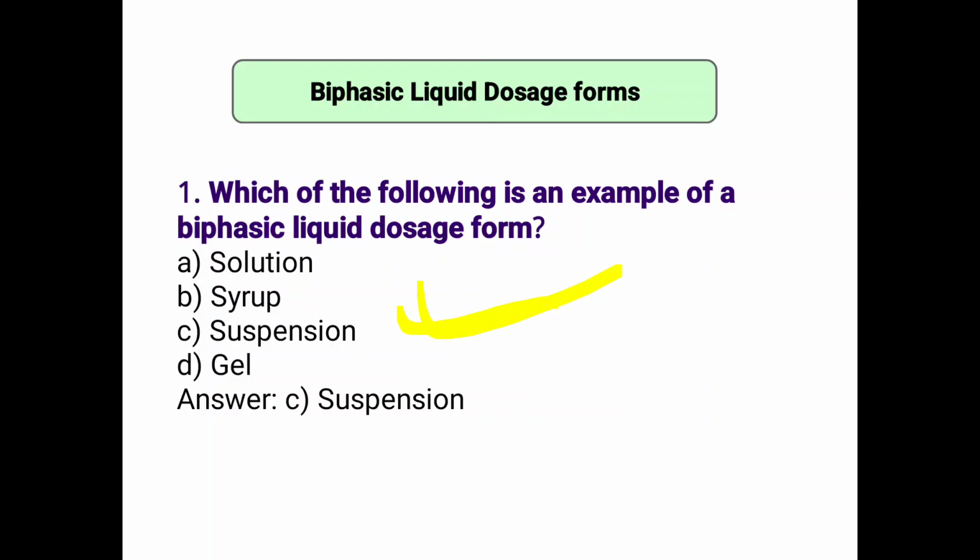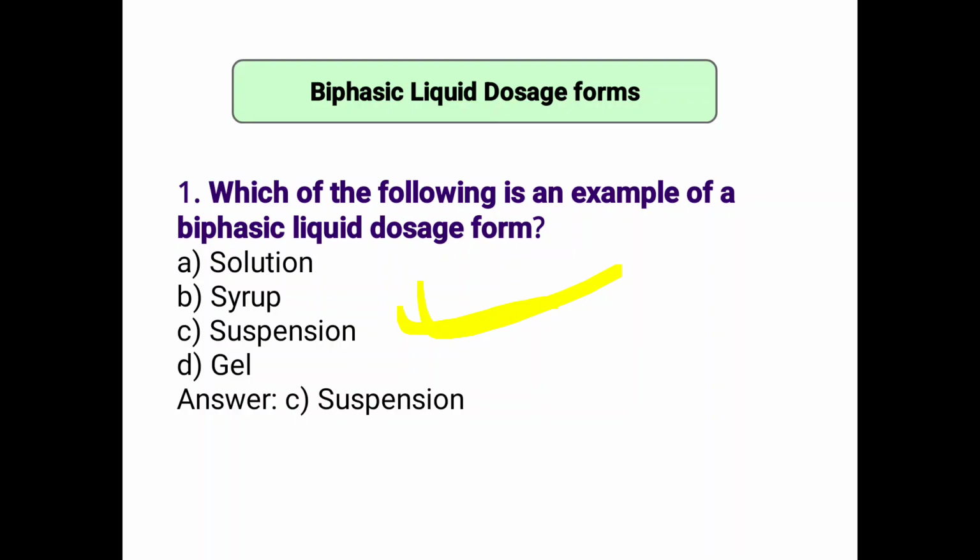So suspension is a biphasic liquid dosage form in which solid is dispersed in a liquid medium. Coarse dispersion. Suspension is one type of dispersion. Dispersion has three types: coarse, colloidal and fine dispersion.